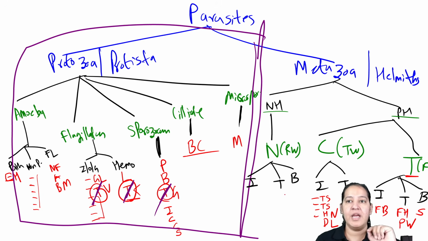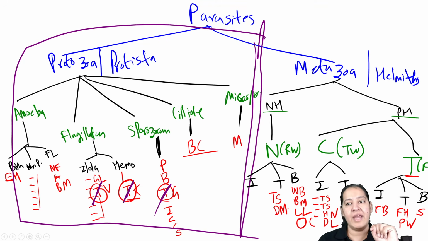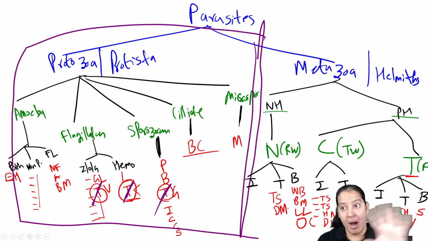Coming to nematodes. In the blood, there are Wuchereria bancrofti, Brugia malayi, Loa loa, and Onchocerca volvulus. So these are the four in the blood. In the tissue, there are two: Trichinella spiralis and Dracunculus medinensis. So again a T, again a T is coming. I will mark all T together.